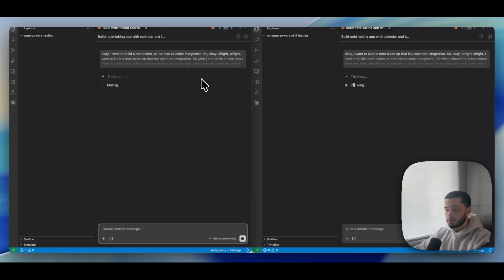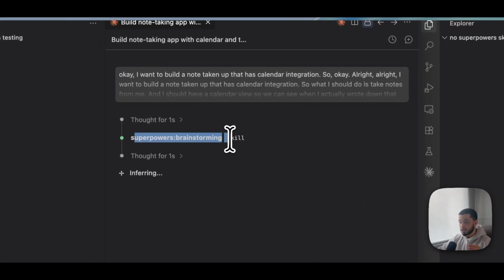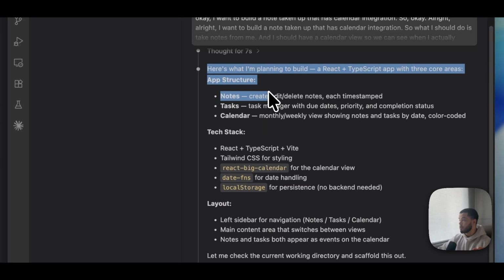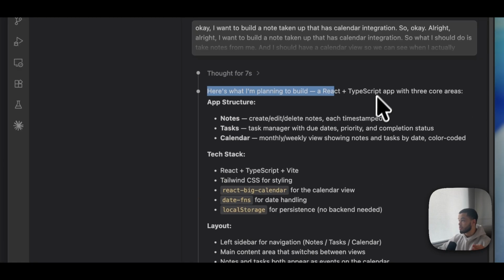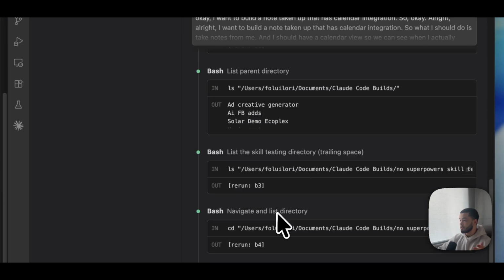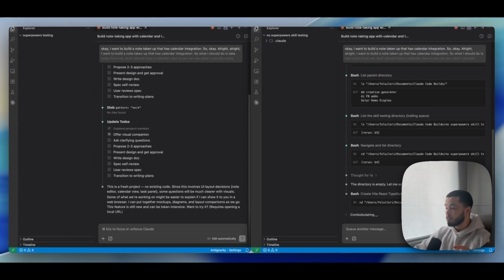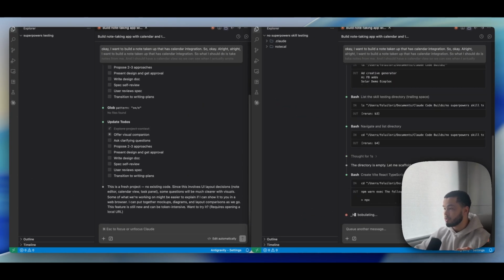All right, so we send both of them off. On the left side, you can see instantly it's using that superpowers brainstorming skill. On the right hand side, it jumps straight into it. It says, here's what I'm planning to build: a React TypeScript app with 3 core systems: notes, tasks, and calendar. It gives us the tech stack and the layout. So you can see right away on this right hand side, it's jumping into the code. It really doesn't know what we actually want to build.